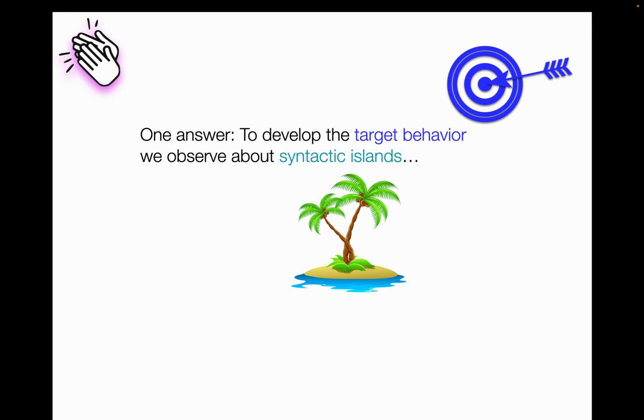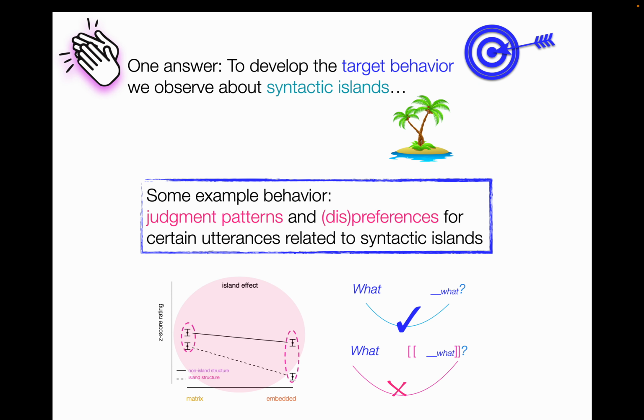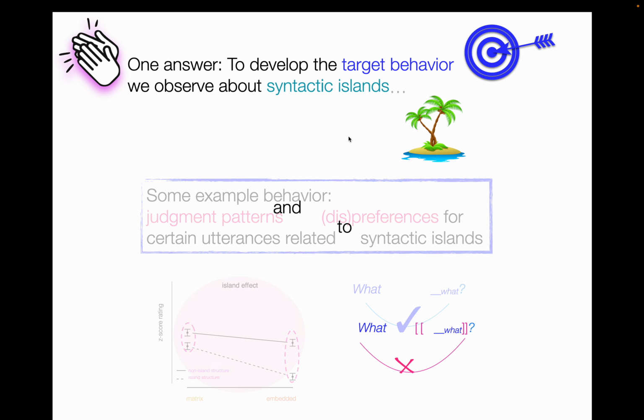So, okay, how do you do that? Well, one answer is to develop the target behavior that we observe about syntactic islands. So what kind of target behavior? Well, some example behavior, maybe judgment patterns or preferences and dispreferences for certain utterances related to syntactic islands. If you develop that kind of behavior, then you've hit your target, right?